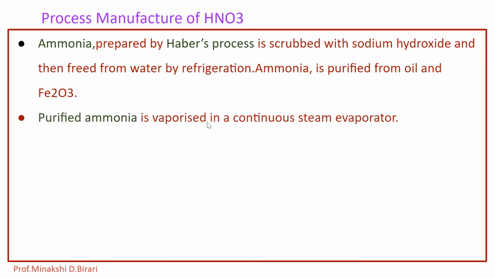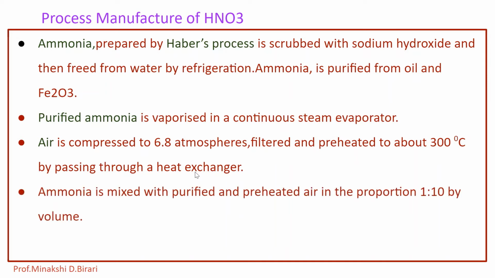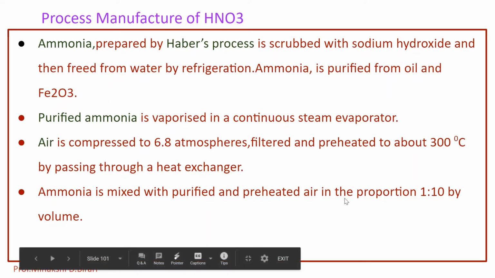Purified ammonia is vaporized in a continuous steam evaporator. Then another raw material, that is air, is compressed to 6.8 atmospheres, filtered and preheated to about 300 degrees Celsius by passing through a heat exchanger. Then ammonia is mixed with purified and preheated air in the proportion 1:10 by volume.